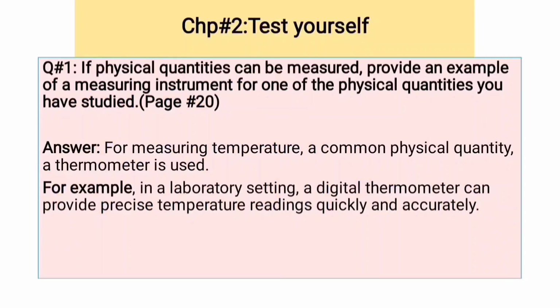Question number 1: if physical quantities can be measured, provide an example of a measuring instrument for one of the physical quantities you have studied. Dear students, you have to give an example of a physical quantity and its measuring instrument.